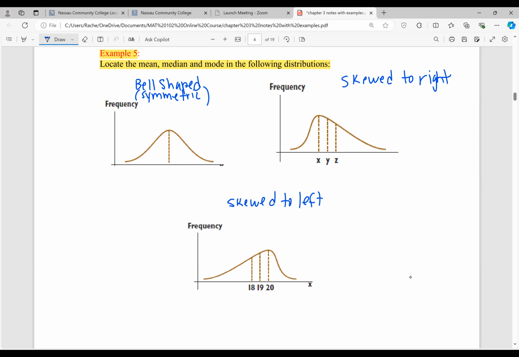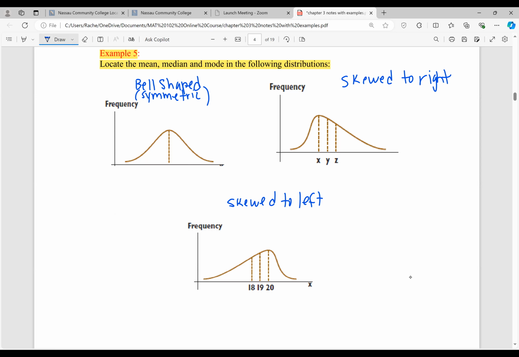Now, what's nice about a symmetric distribution, as you can see, is the peak is right in the middle and it splits the data evenly in half, right? So we could see where that dashed line is. That's the center of the distribution. And it's also the highest peak.